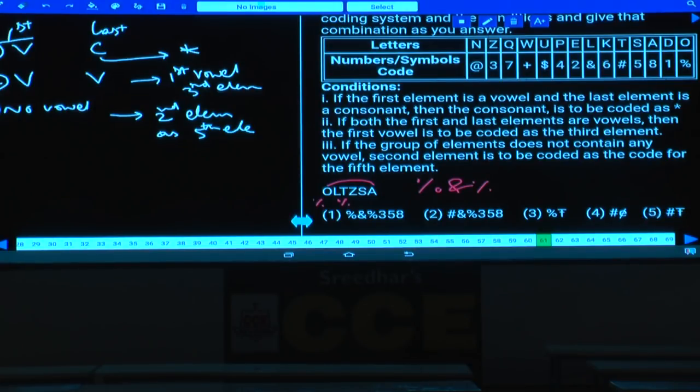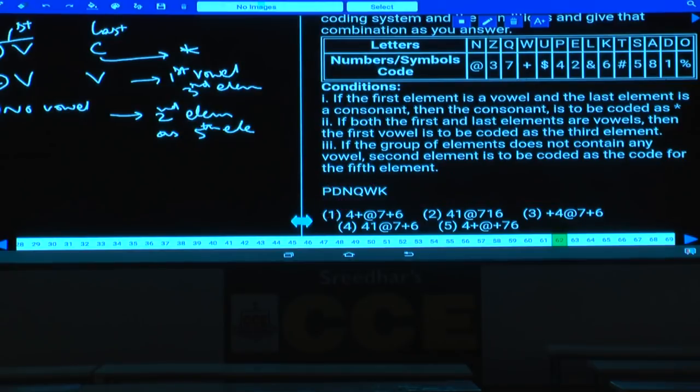Next one Z is 3, and S is 5 and A is 8. Then what is your answer here? Percentage and percentage, 3, 5, 8, given in choice 1. And question number 61, it is choice 1.